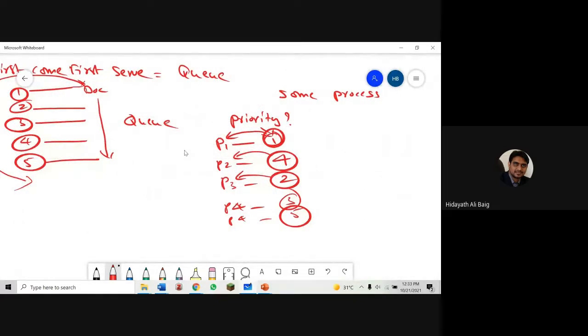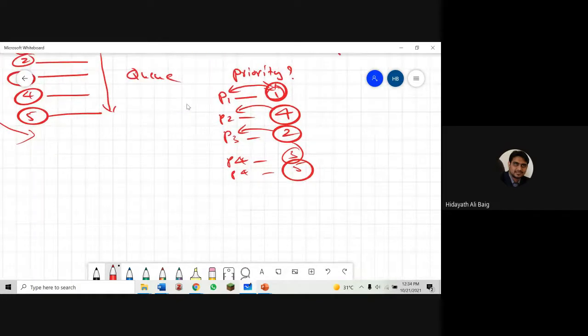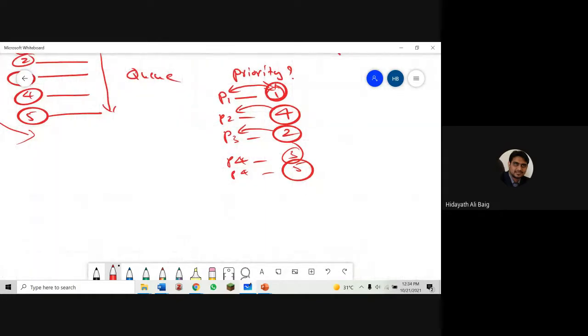Okay, now suppose I put an example here so we can follow easily. Which process will go to the CPU first? If you look at this example, according to the priority, which one is the first one? P1.